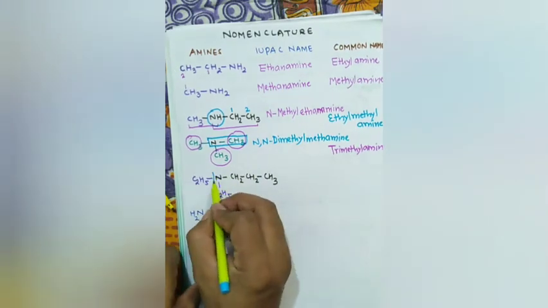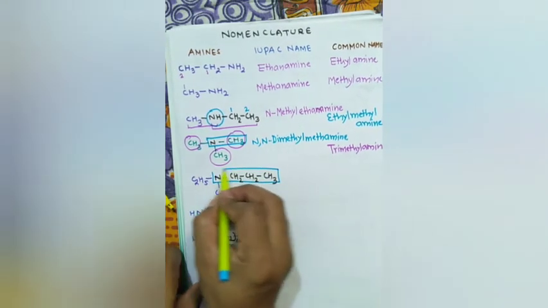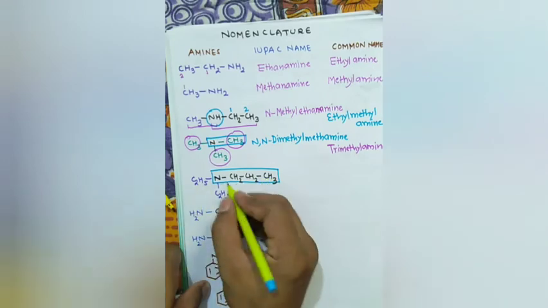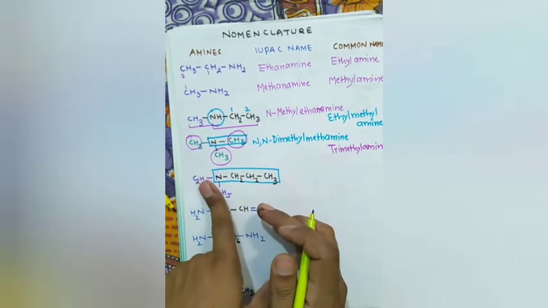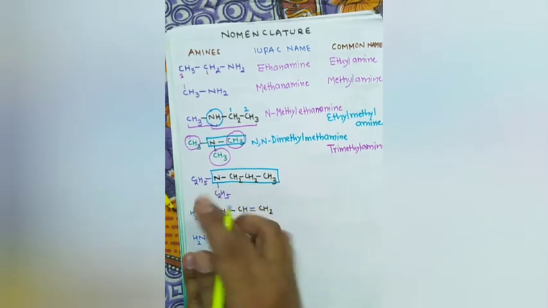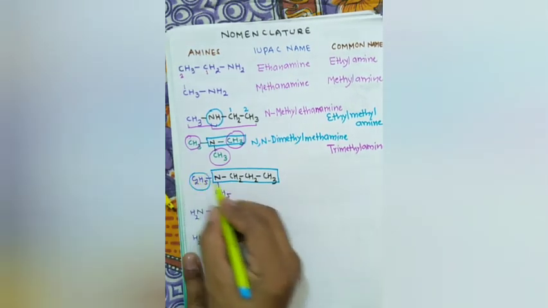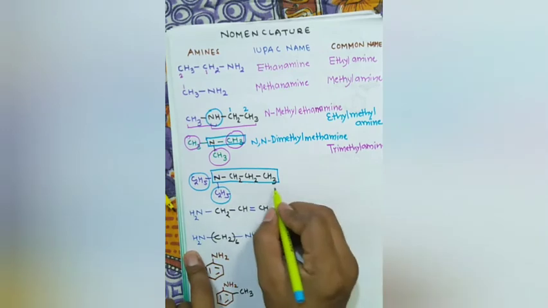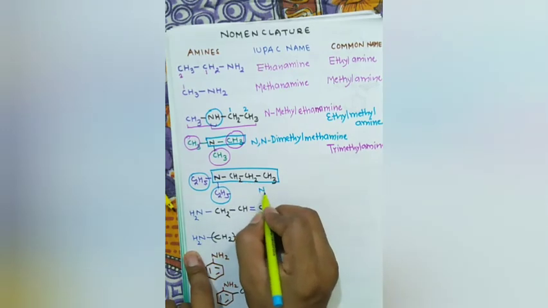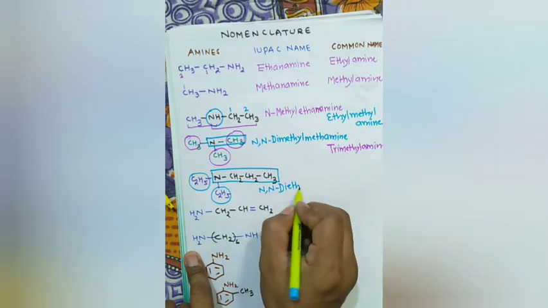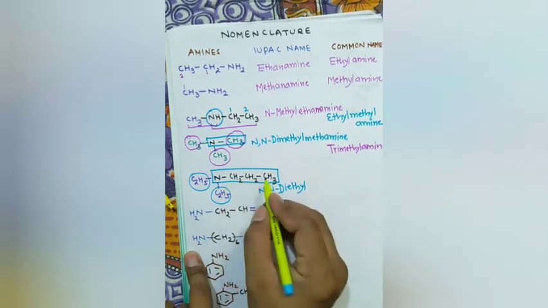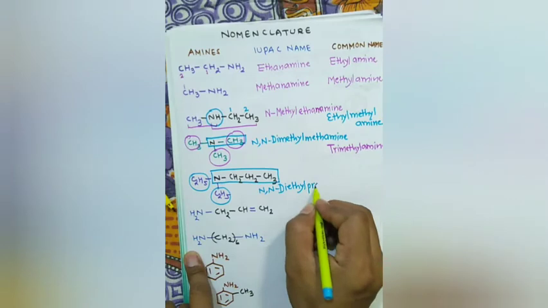This nitrogen should go with this. It has 3 carbon atoms. Now, if these two were not there, then it is propanamine. Now we have 2 ethyl groups at nitrogen. We will write as N,N-diethylpropanamine.